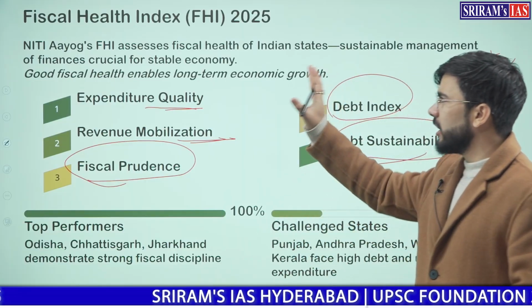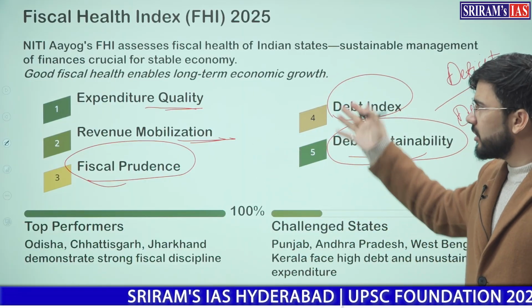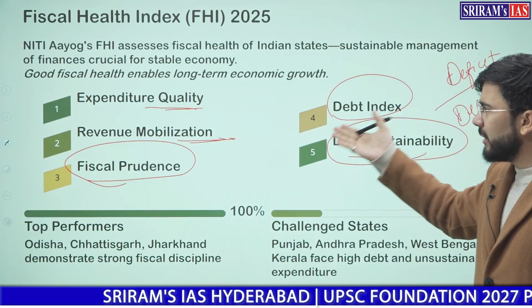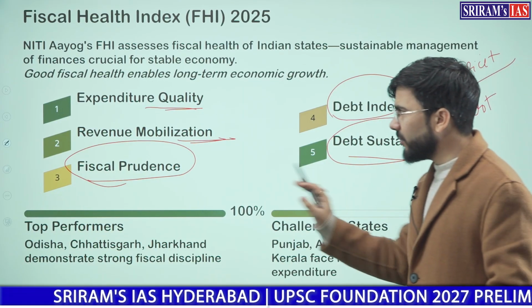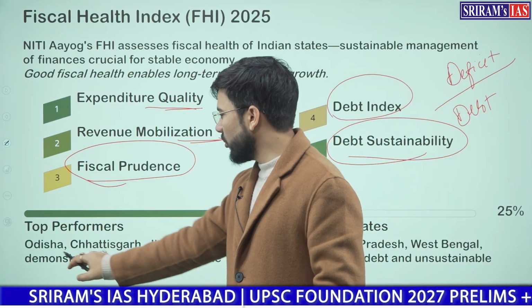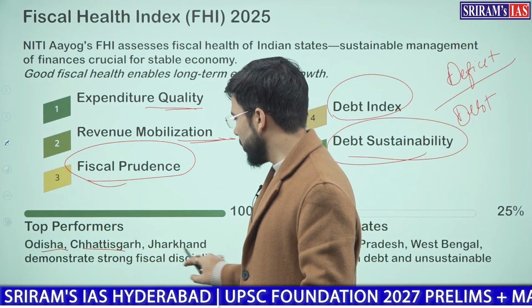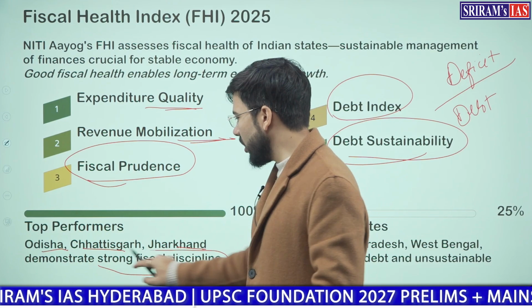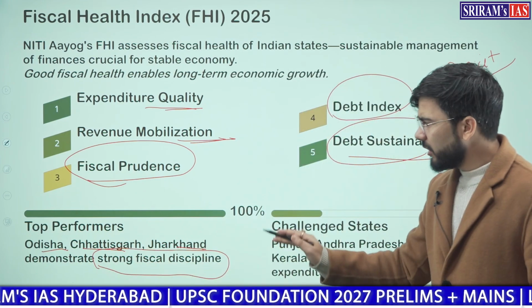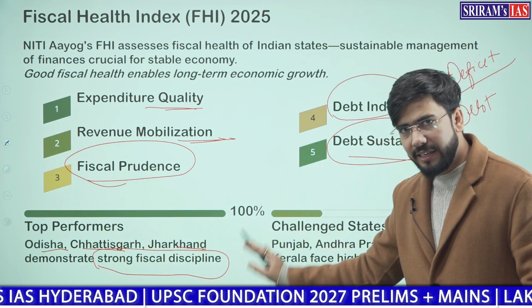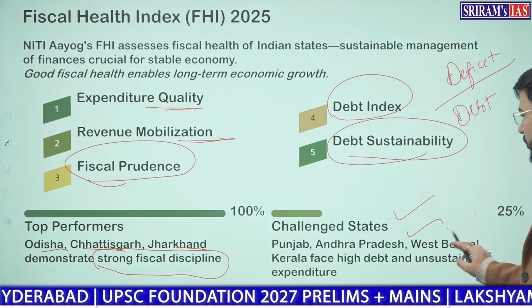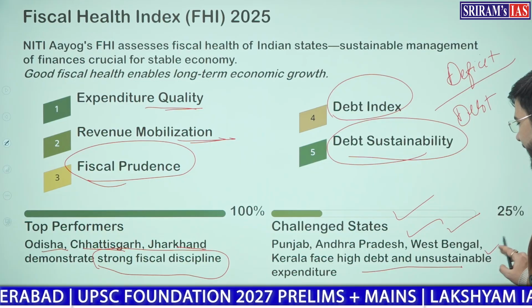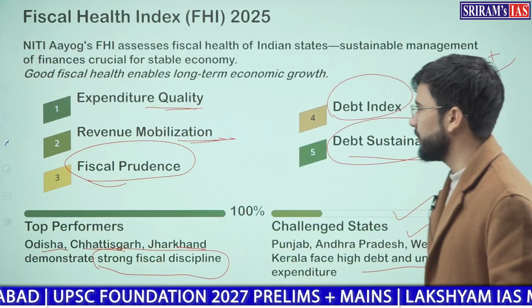This index takes care of 5 such parameters: expenditure quality, revenue mobilization, fiscal prudence, debt index, and debt sustainability. Top performers in this index are Odisha, Chhattisgarh, Jharkhand. They demonstrate strong fiscal discipline, keeping their fiscal deficit and debt lower, while Punjab, Andhra Pradesh, West Bengal, Kerala, face high debt and unsustainable expenditure.